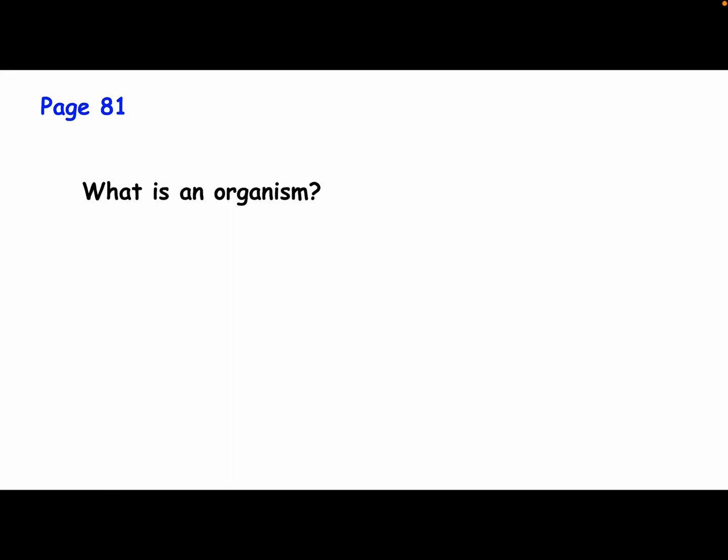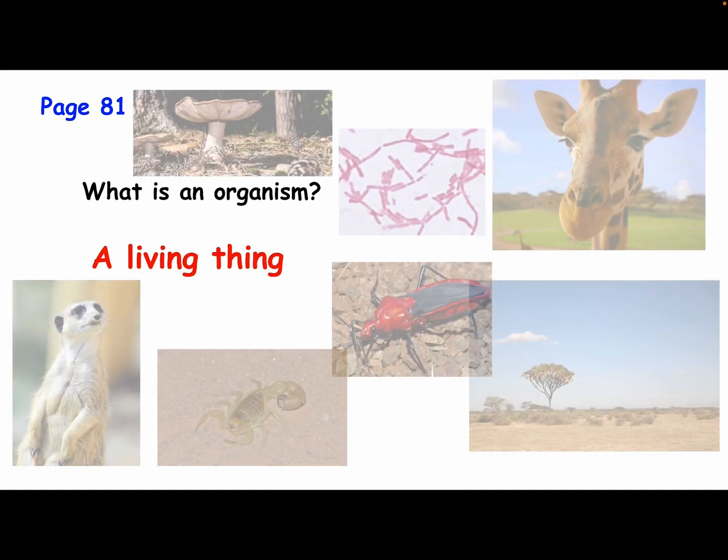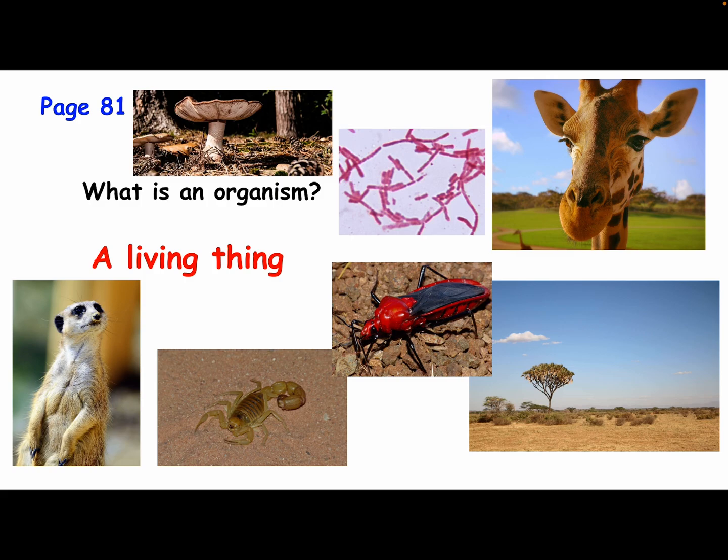Living things are sometimes called organisms. All of these are examples of living things, and you can see from what we talked about earlier, you see some prokaryotic organisms, those pink rod-shaped bacteria, and you also see some eukaryotic organisms, all the other things on the page. You see fungi, animals, plants. And the only thing we're missing here are protists.